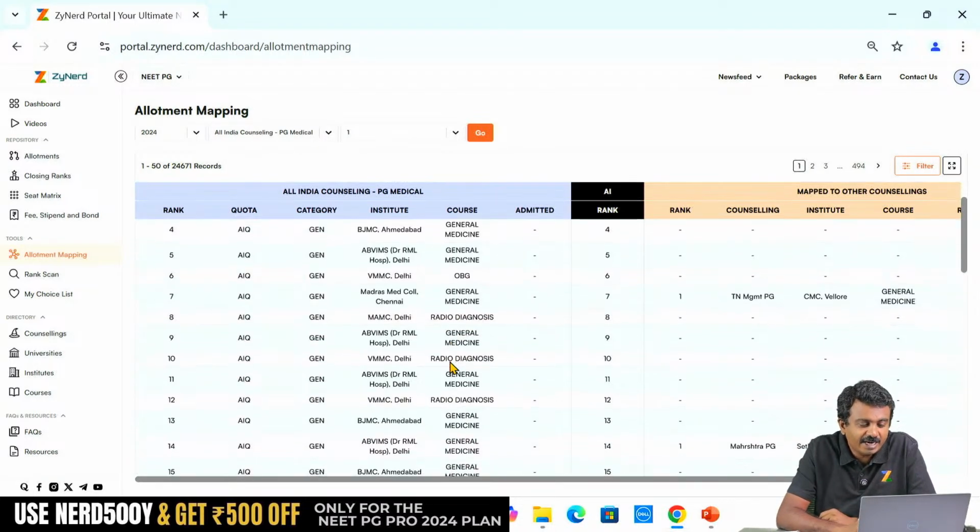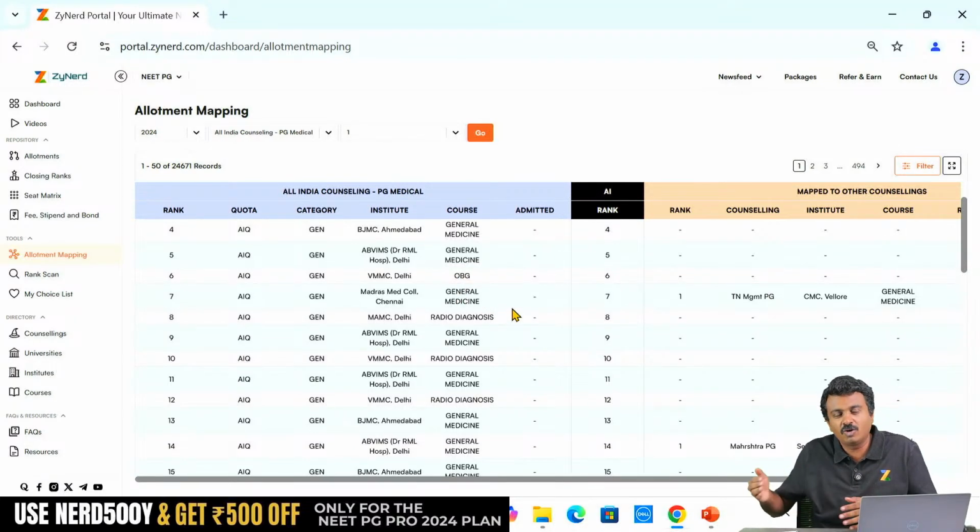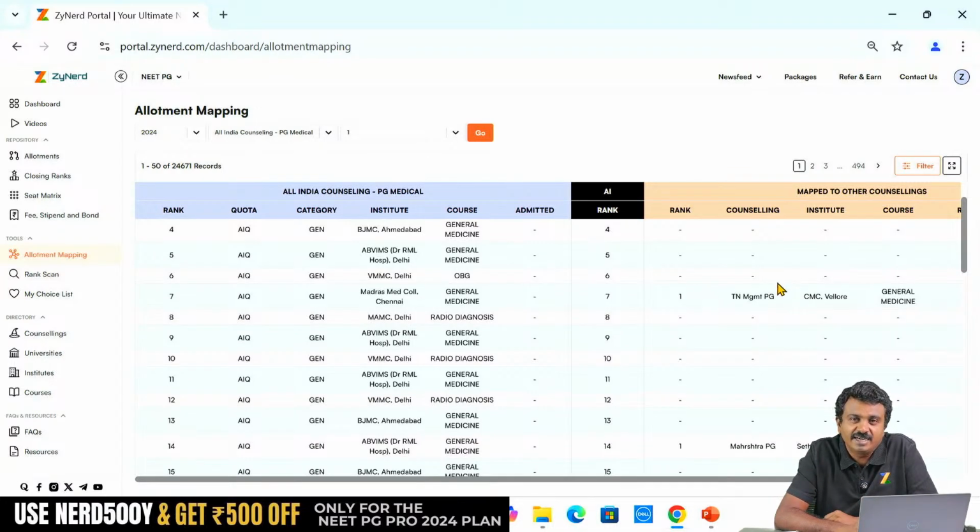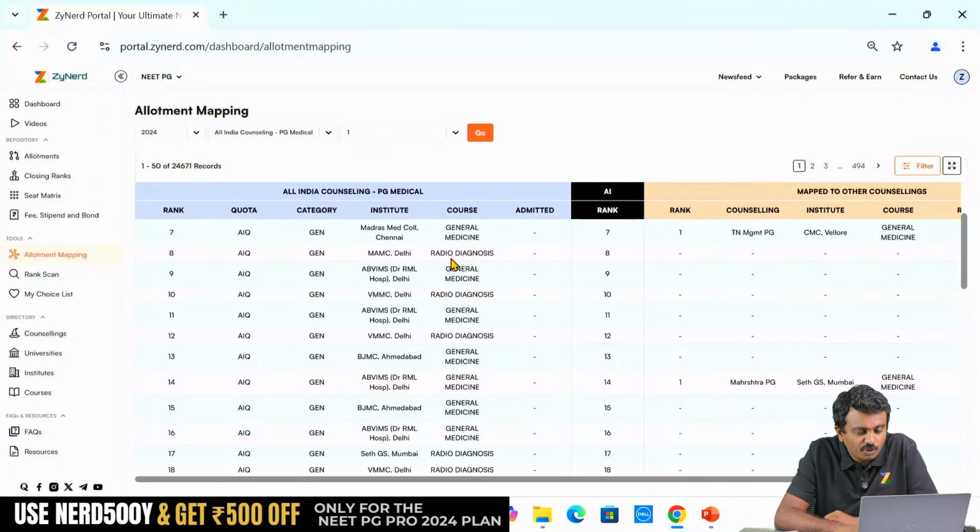So for a candidate below who is looking at a Madras Medical College General Medicine seat, you've got your possible first seat. Please don't take this as an assurance. This candidate has filled in a choice, therefore that will definitely happen. But this gives you an estimate. What you would have possibly gone through in PDFs, you have got it over here, saying that this candidate has got a reference. Similarly, you go on to the next few seats, they have not got the alternate options.